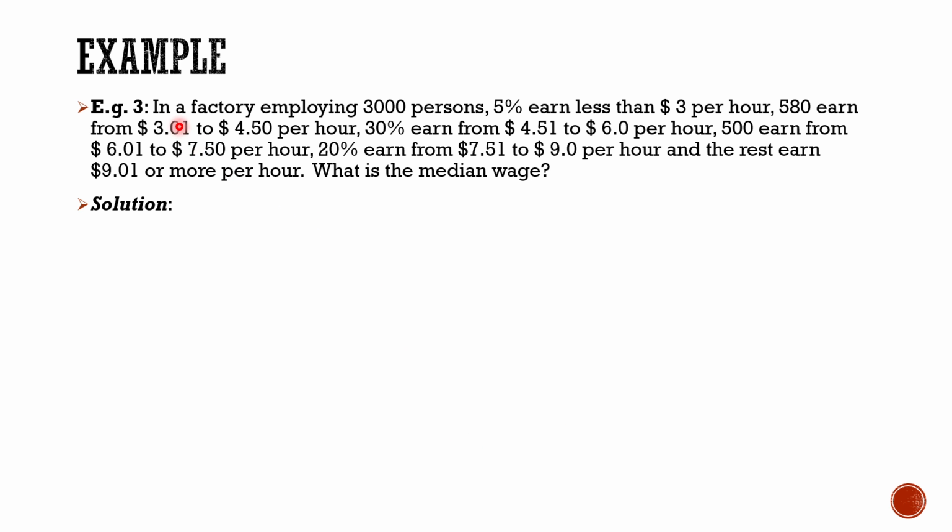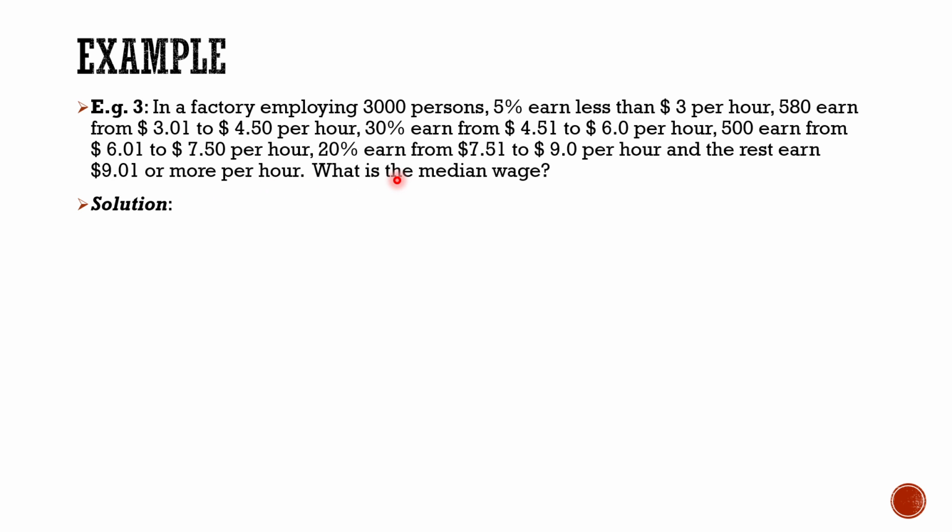Let's suppose that in a factory employing 3,000 persons, 5% earn less than $3 per hour. Then from this to $4.50 per hour, 30% earn from this to this, 500 earn from $6.01 to $7.50 per hour, 20% earn from $7.51 to $9 per hour, and the rest earn $9.01 or more per hour. Now what is the median for this particular distribution?